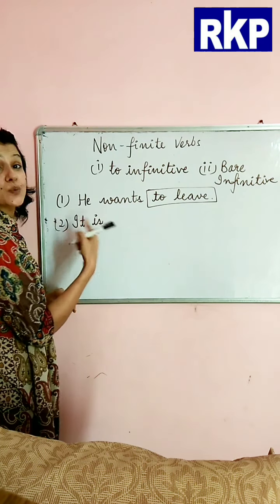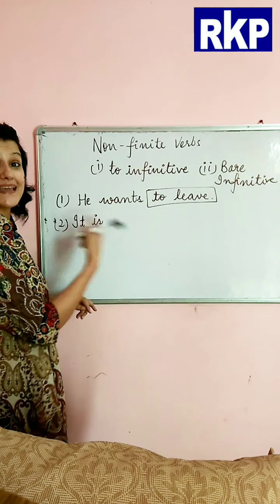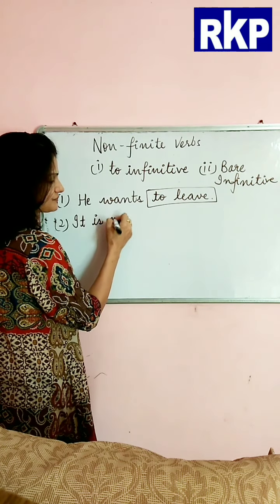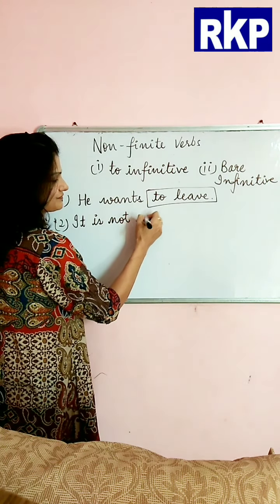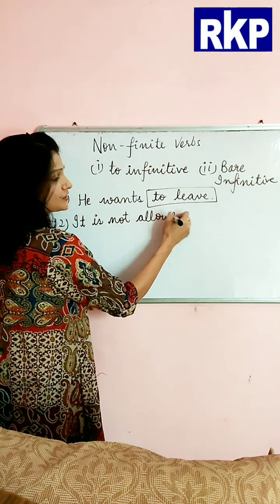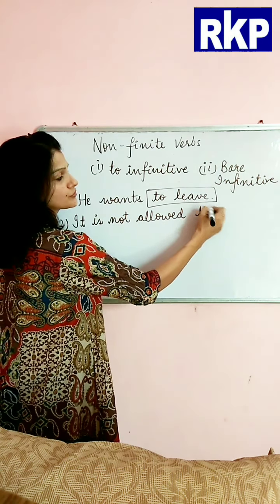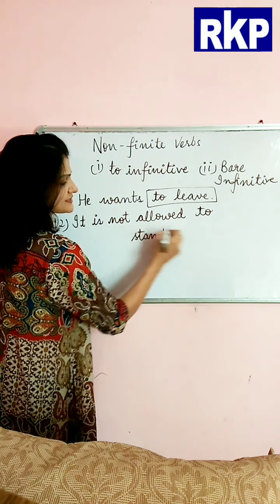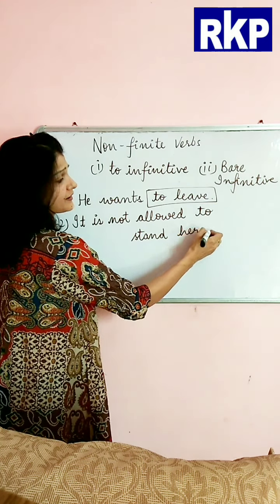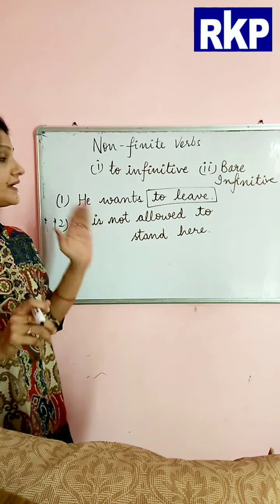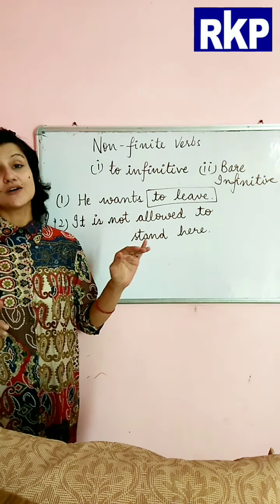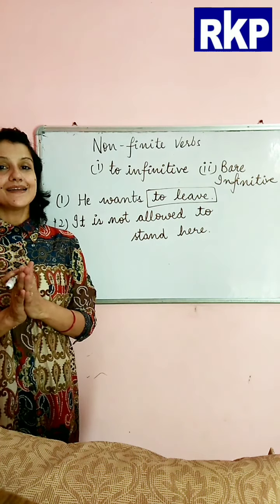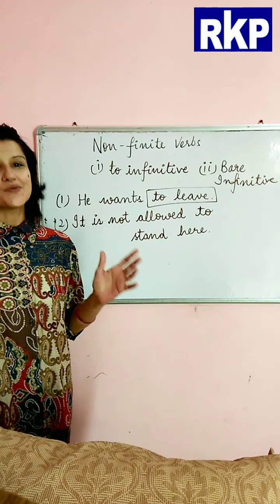Alright, next example we can say, let's make a sentence starting with it. Okay, it is not allowed to stand here. Okay, it is not allowed to stand here. Now what is not allowed?